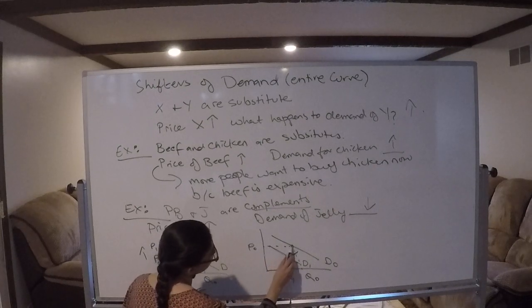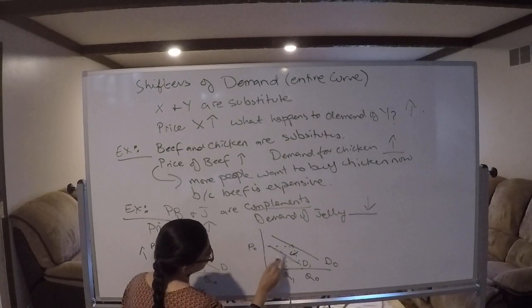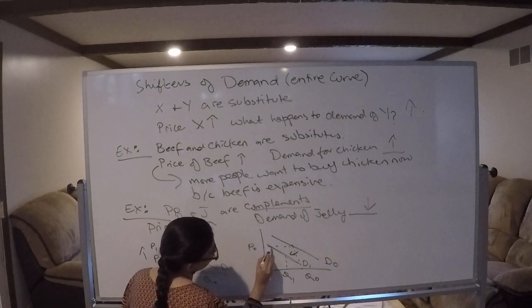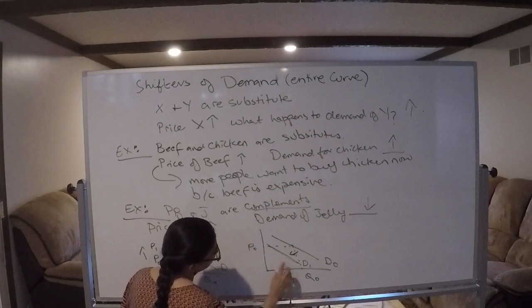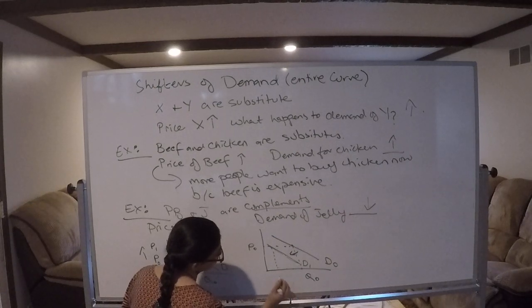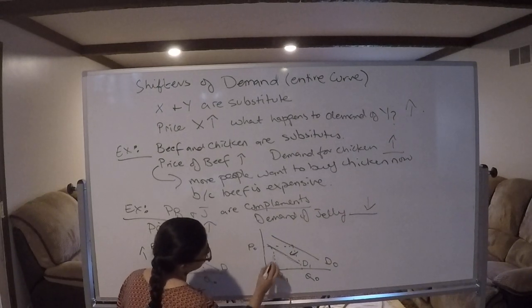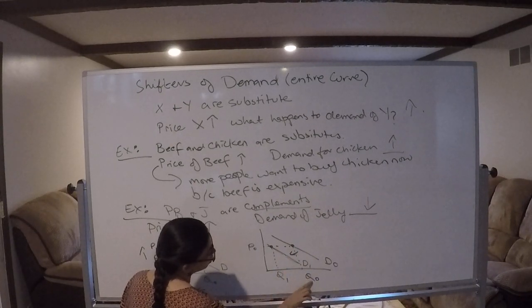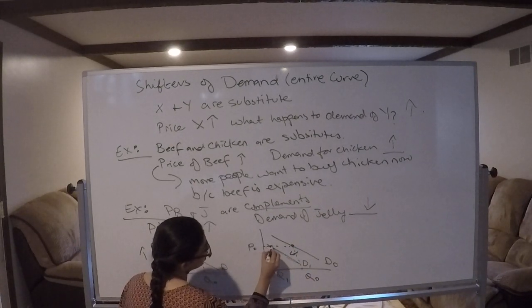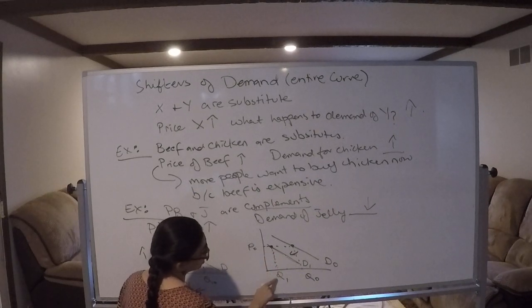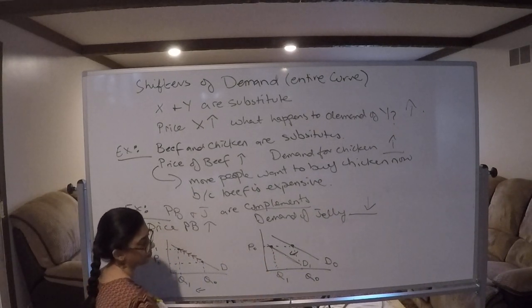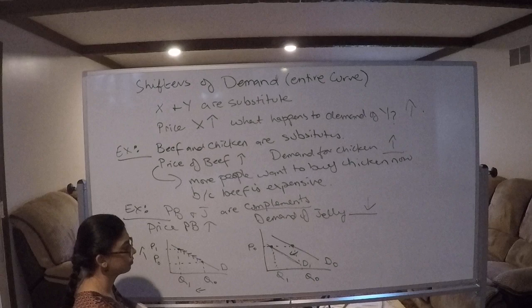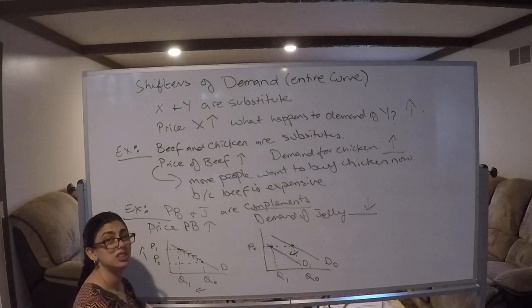That for the same price, quantity demand sold was actually less. So before, quantity demand sold was Q0 here. Now for the same price, quantity demand sold is here. Does that make sense?